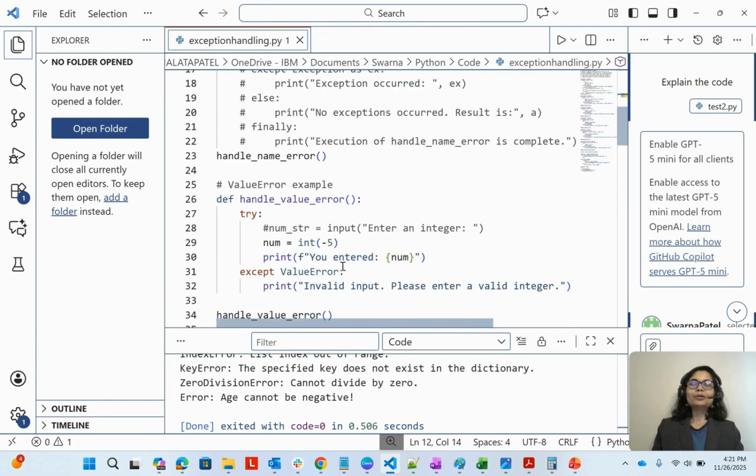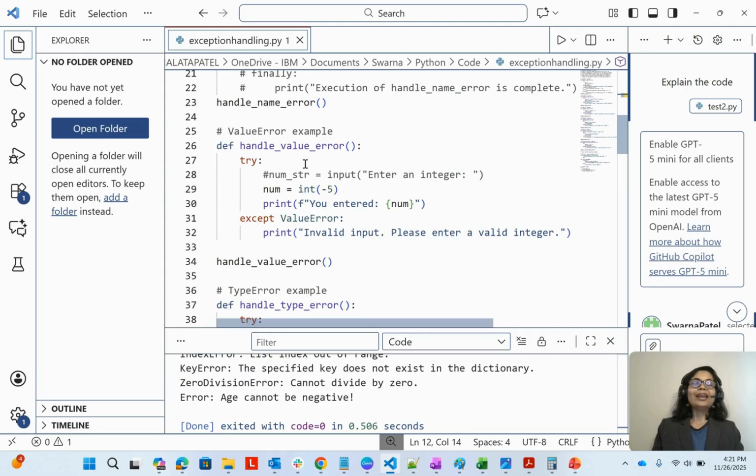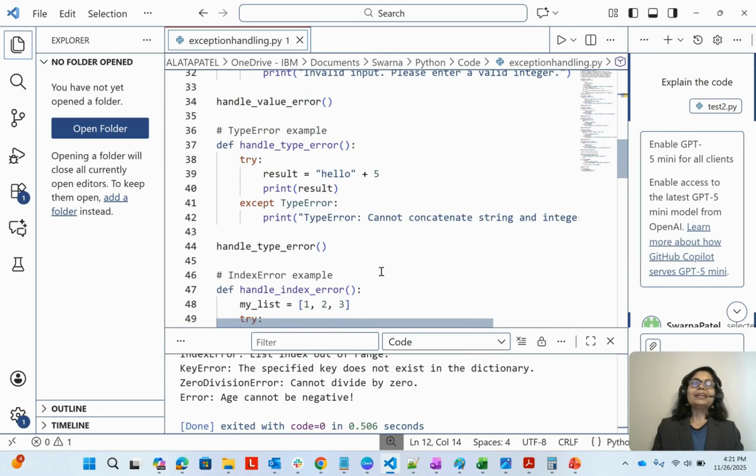Now, let's come to the value error. In the value error, let's say we have int of -5, we are trying to convert it into int, and then it will raise the value error, invalid input, please enter a valid integer. In the type error, we are trying to add, let's say, hello, a string, with the integer 5, and it results in the type error: cannot concatenate string and integer.